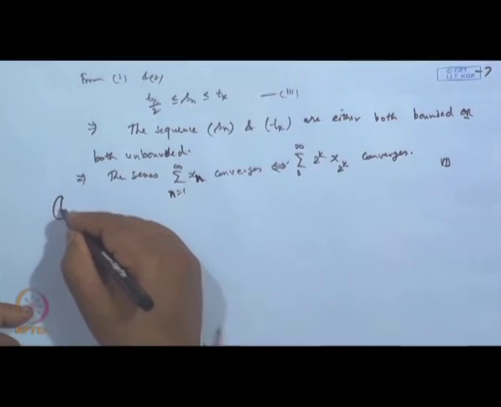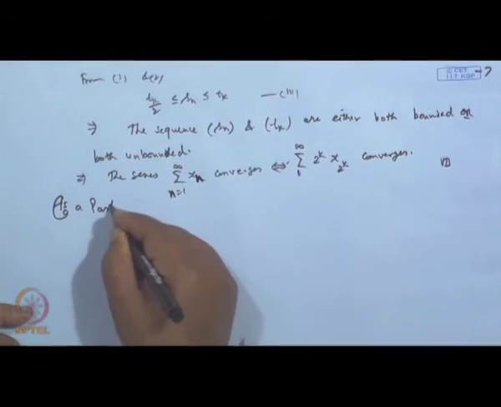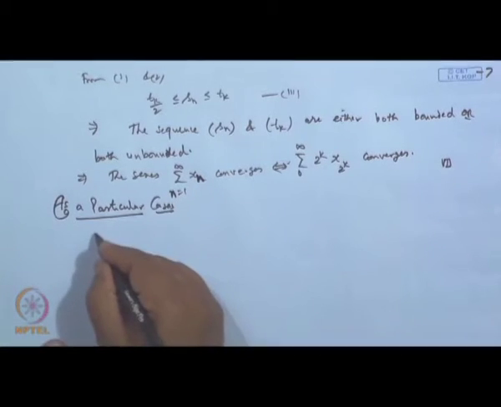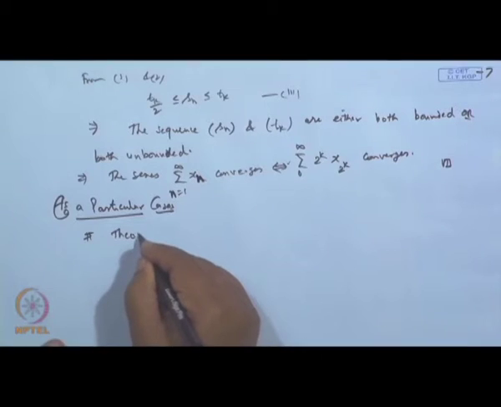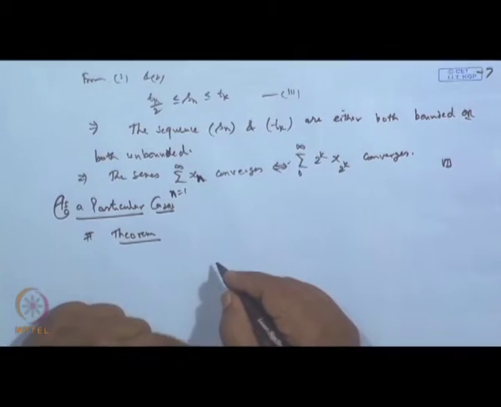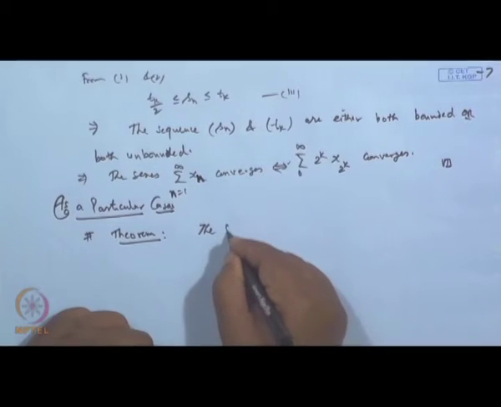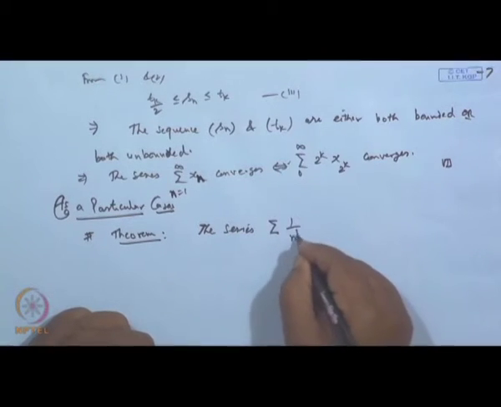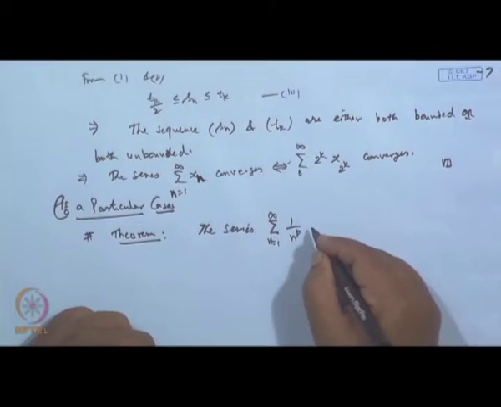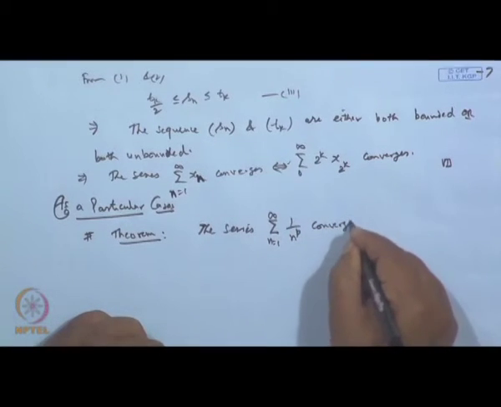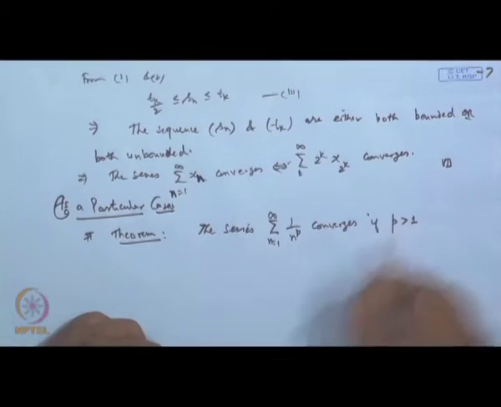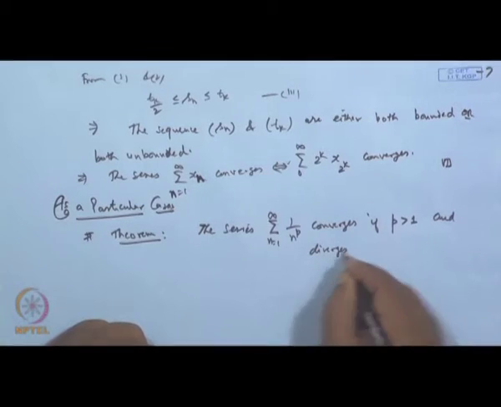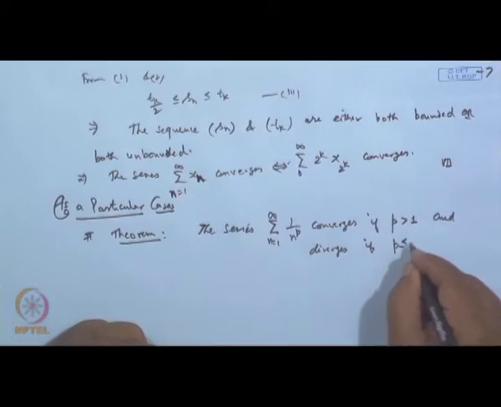Now, as a corollary to this, or as a particular case, we have this result in the form of a theorem: the series sigma 1 by n to the power p, n is 1 to infinity, converges if p is strictly greater than 1 and diverges if p is less than or equal to 1.